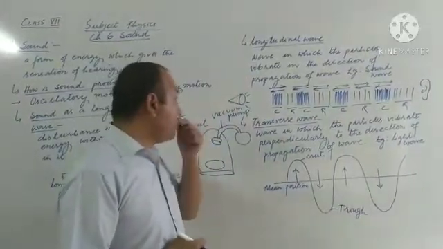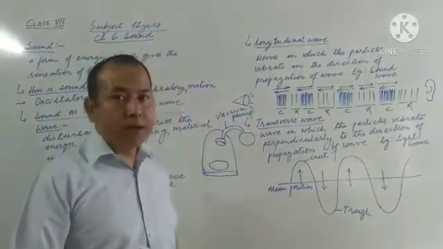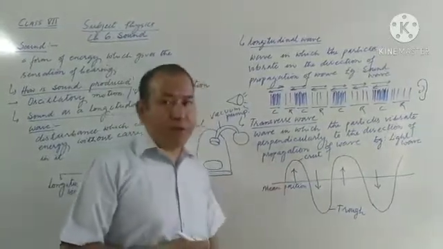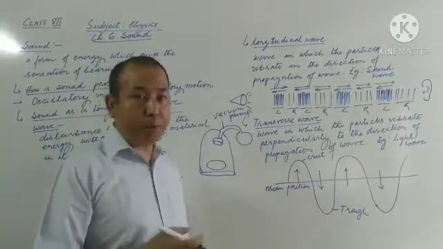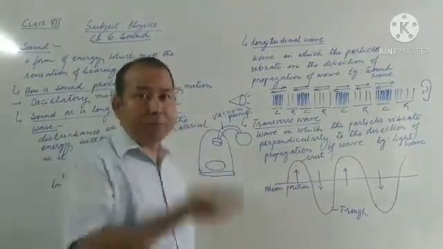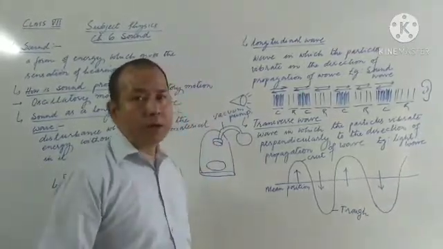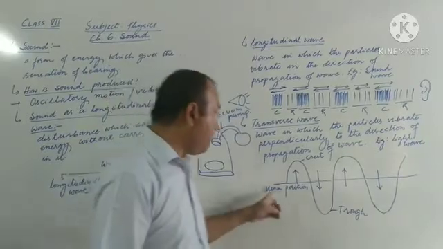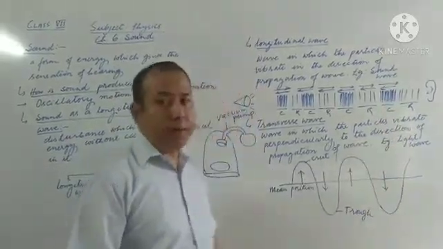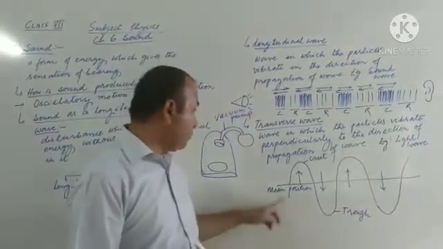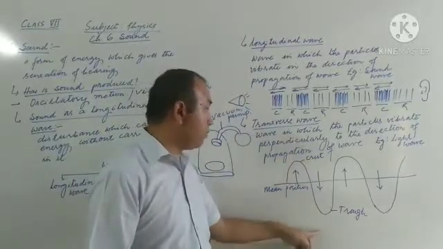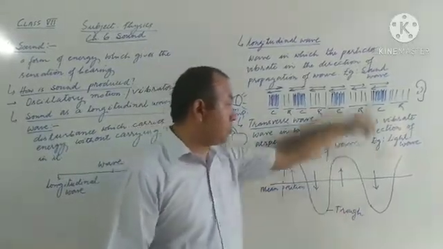Now let us study transverse wave. Transverse wave is another type of wave in which the particles vibrate perpendicularly, up and down, to the direction of propagation of wave. Here you can see in the figure, it goes up and comes down, goes up and comes down.